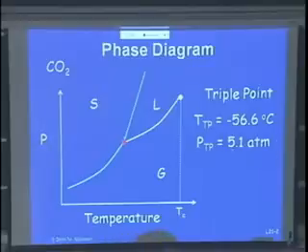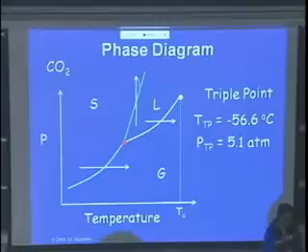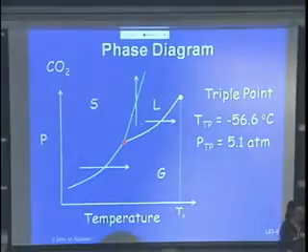So we should be able to make an experiment where we put CO2 under pressure and let it heat up, and then we should see the solid, the liquid, and the gas phase at the same time. It's not an easy experiment, but Karen has made it quite easy. She worked on this. This is the phase from the liquid to the gas here. This is from the solid to the gas, that's sublimation, and this would be from the liquid to the solid. What would this be called? Freezing, okay, for CO2. That's how the liquid CO2 becomes solid.